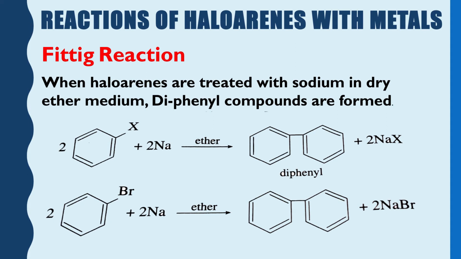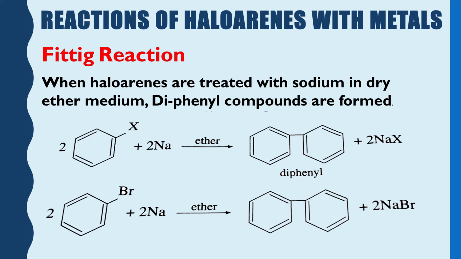Here we will first discuss reactions of haloarenes with metals. Students, you are already acquainted with such reactions, like the Wurtz reaction. In the Wurtz reaction, what happens? The alkyl halide reacts with metallic sodium in a dry ether medium to give higher alkanes. Exactly the same case, but instead of alkyl halide, we are taking aryl halide here, otherwise everything is the same.